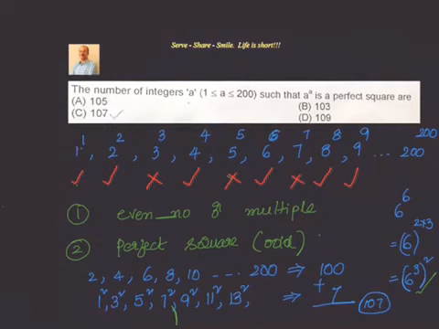Let us summarize this. We have to find out the number of integers such that a power a is a perfect square. Now we just took some sample values, a equal to 1, 1 power 1, 2 square. We just checked that. We understood the pattern is wherever a is an even number, it is becoming automatically a perfect square, because suppose it is 6 power 6, in the power you have a multiple of 2.